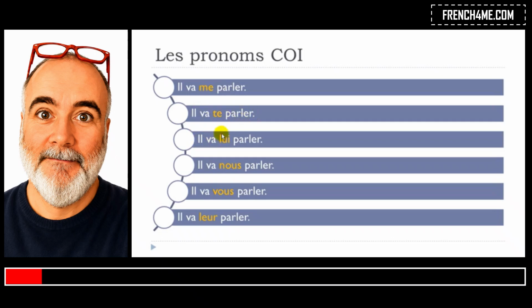Il va lui parler, he's going to talk to her, or he's going to talk to him. Il va nous parler, he's going to talk to us. Il va vous parler, he's going to talk to you. Il va leur parler, he's going to talk to them.